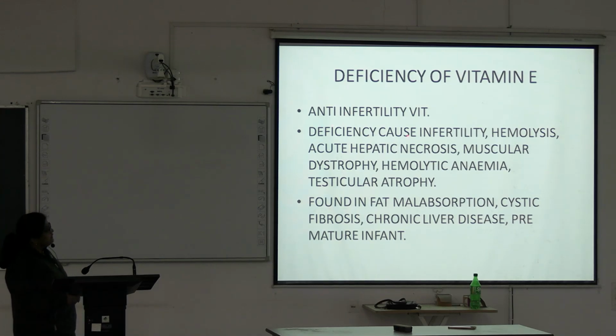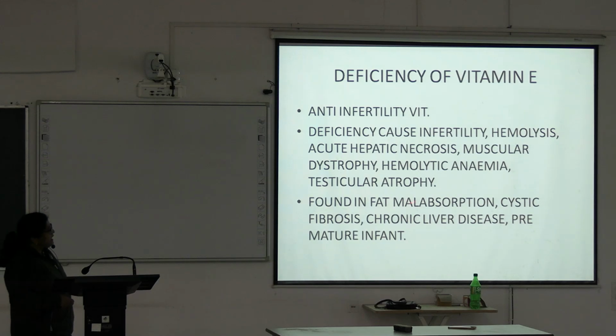So deficiency causes infertility, hemolysis, acute hepatic necrosis, muscular dystrophy, hemolytic anemia and testicular atrophy. These are the deficiency manifestations of vitamin E.